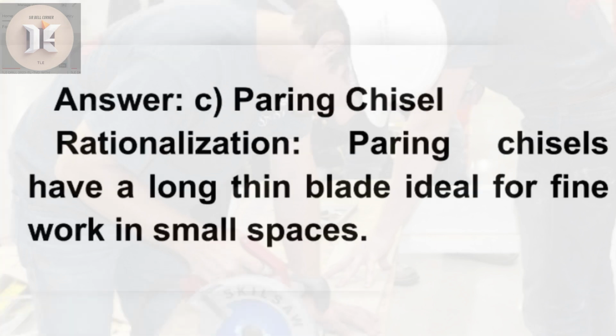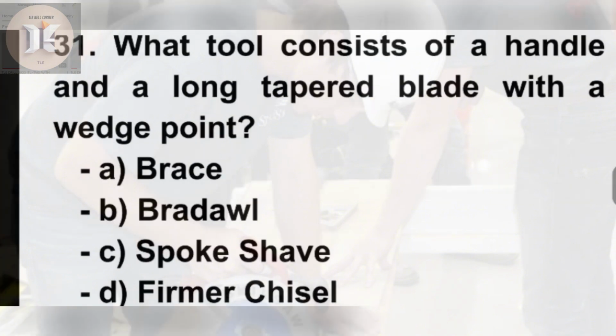Answer. C. Paring chisel. Rationalization. Paring chisels have a long thin blade ideal for fine work in small spaces. 31. What tool consists of a handle and a long tapered blade with a wedge point?